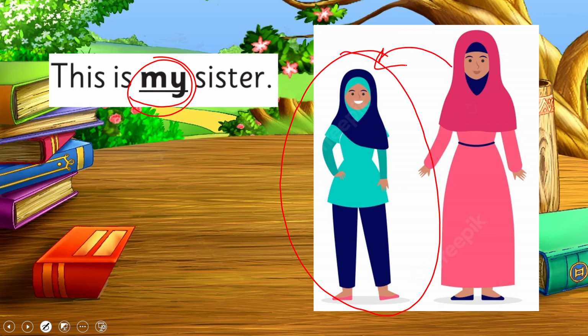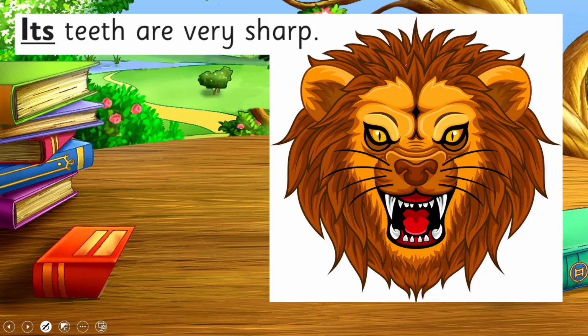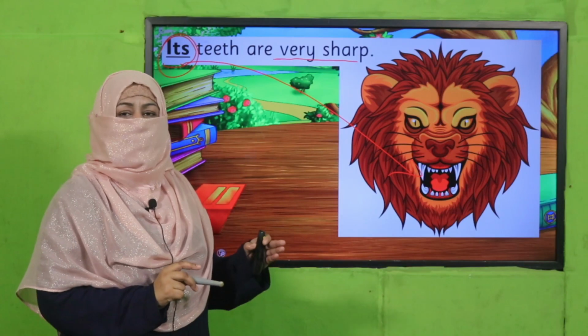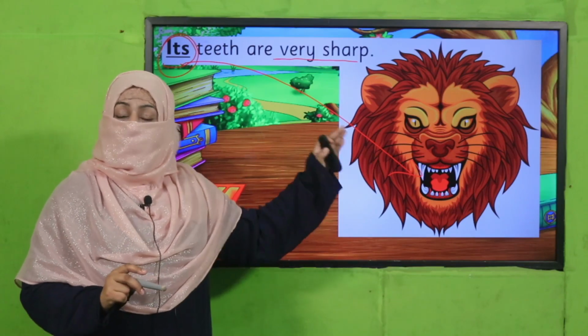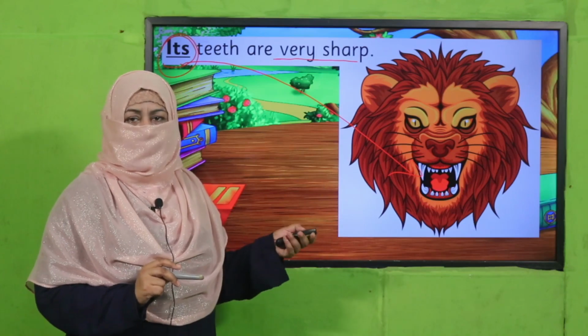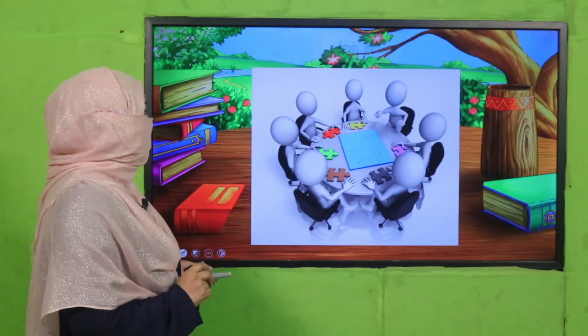This is my sister. Its teeth are very sharp. So its teeth. Whose teeth? Its teeth. This is how we use these possessive adjectives which tell us the ownership about the noun. Are you clear? Okay, let's practice it through an activity.